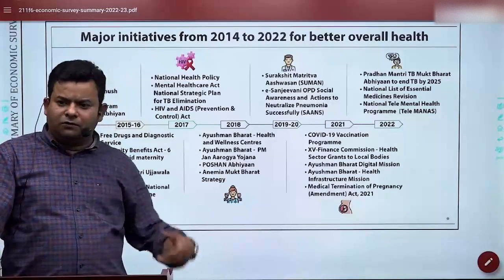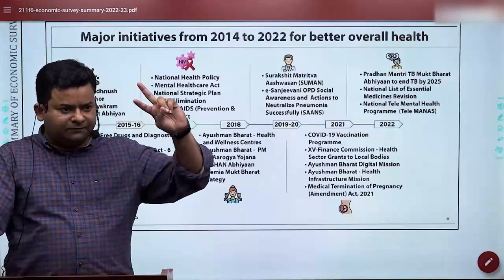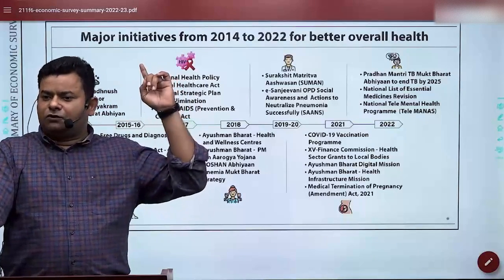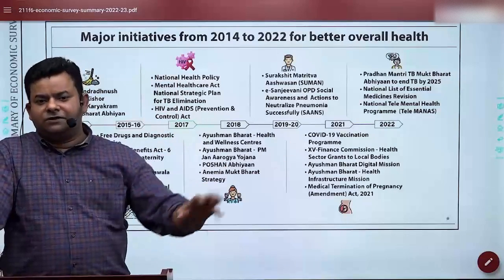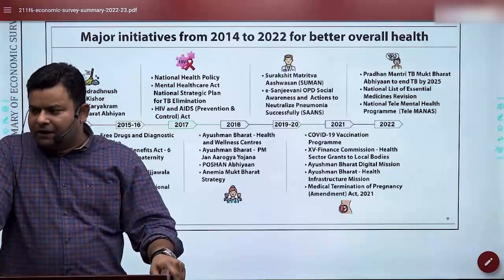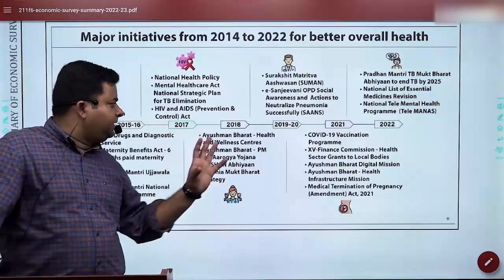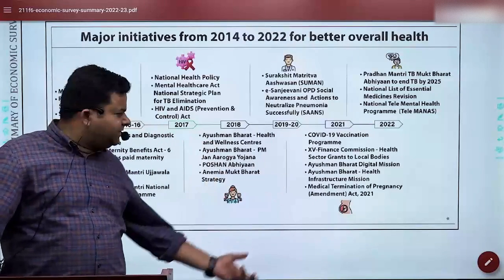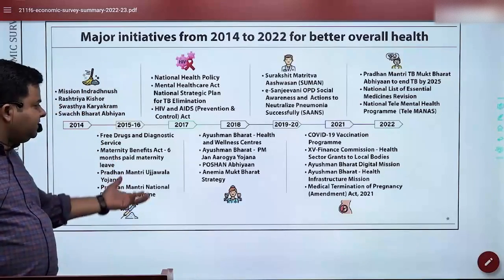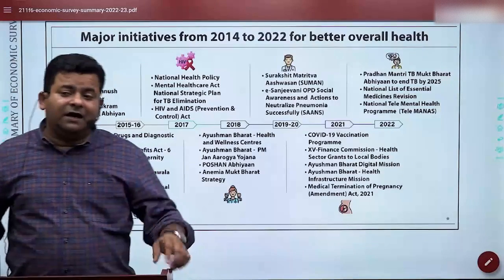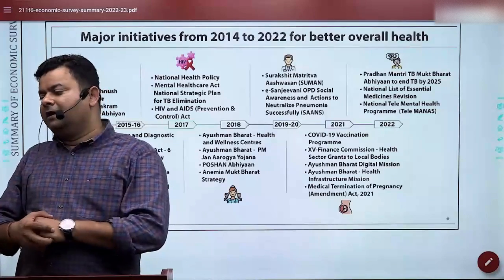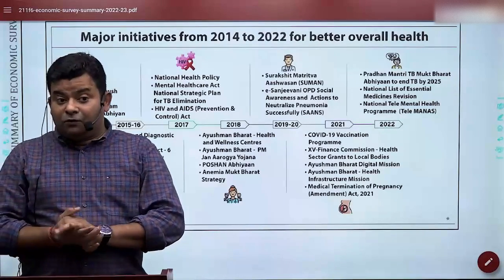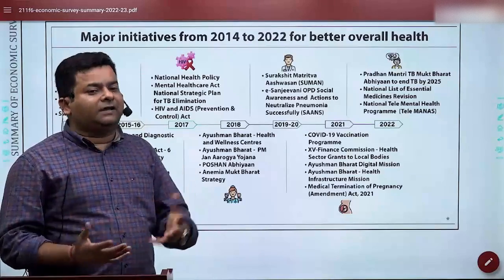Ayushman Bharat is an important initiative with two objectives. One is health insurance, and second is developing health and wellness centers. So by and large, if you see, the COVID vaccination program, CoWIN, and all these kind of things. One thing I would like to add here, and listen to me for this very carefully, which I think could be important because it is first of its kind.